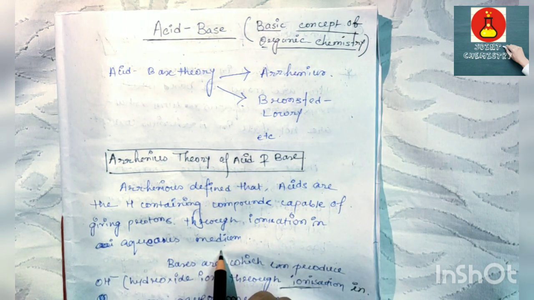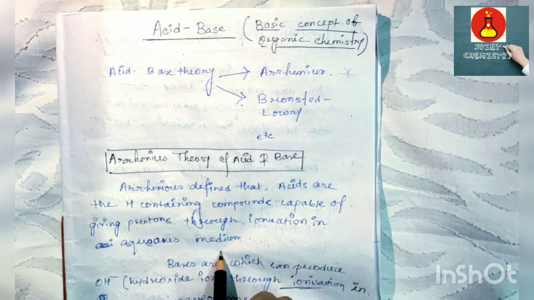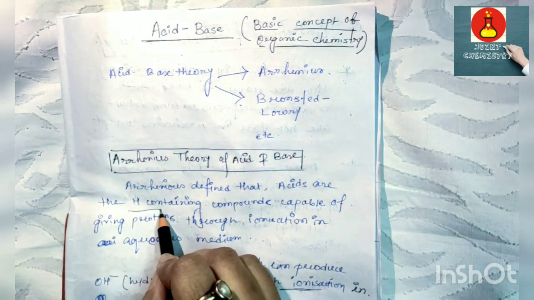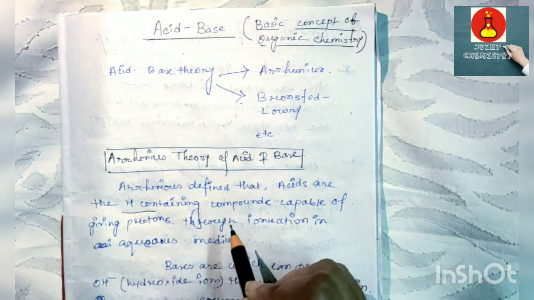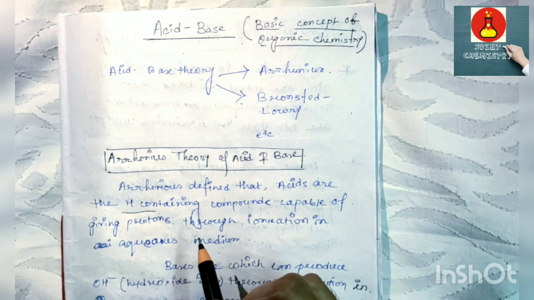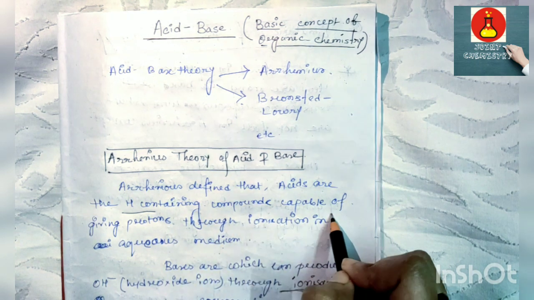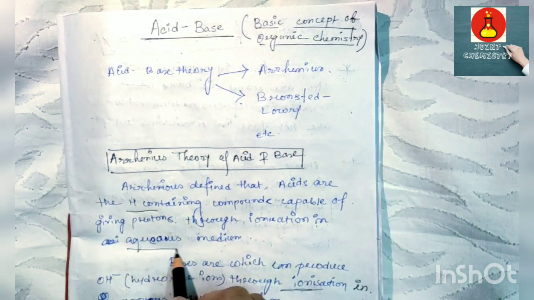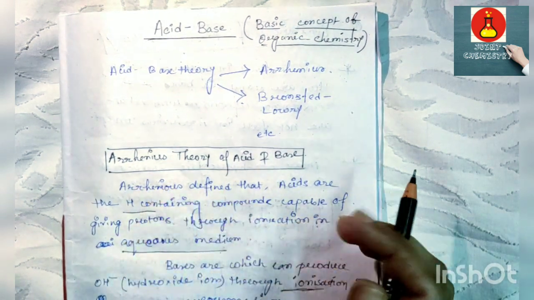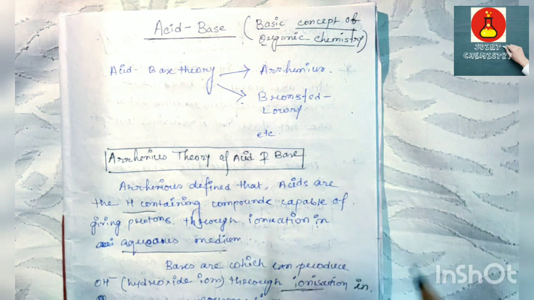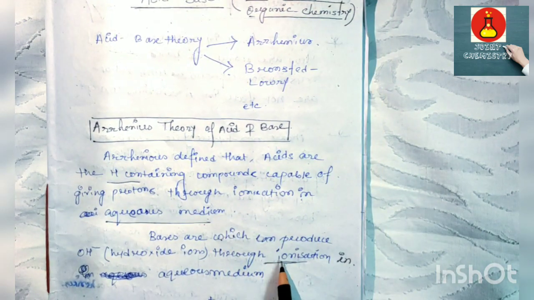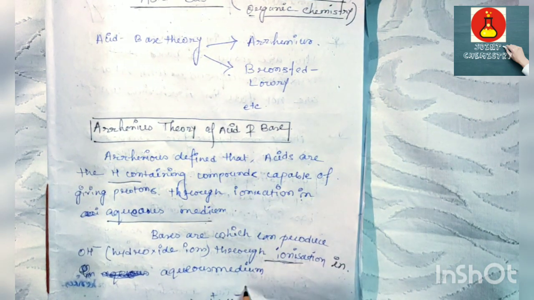So, for being an acid, according to Arrhenius theory, there should be two criteria. One, the compound must contain hydrogen, and another, the compounds are capable of giving rise to protons through ionization in aqueous medium. That is, Arrhenius theory is valid only for aqueous medium. And similarly, bases are those which can produce OH minus through ionization in aqueous medium.